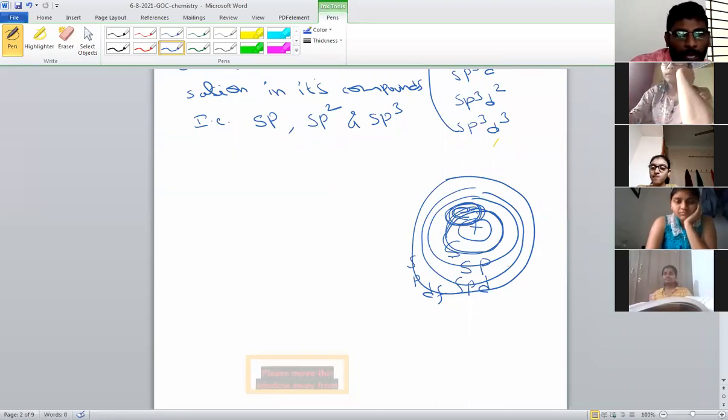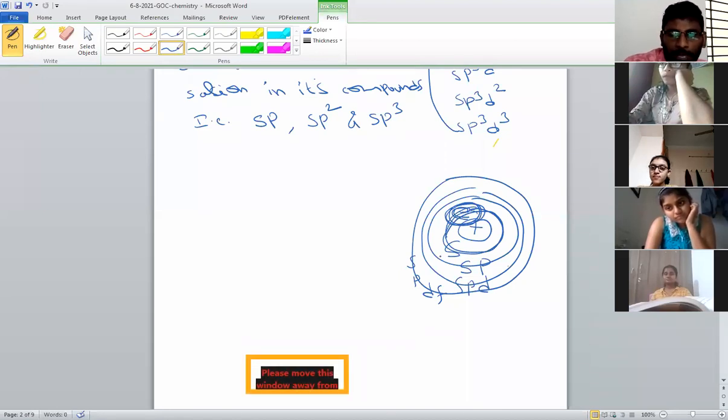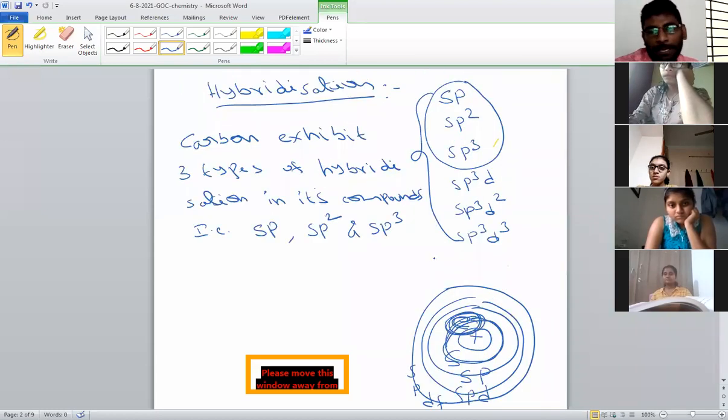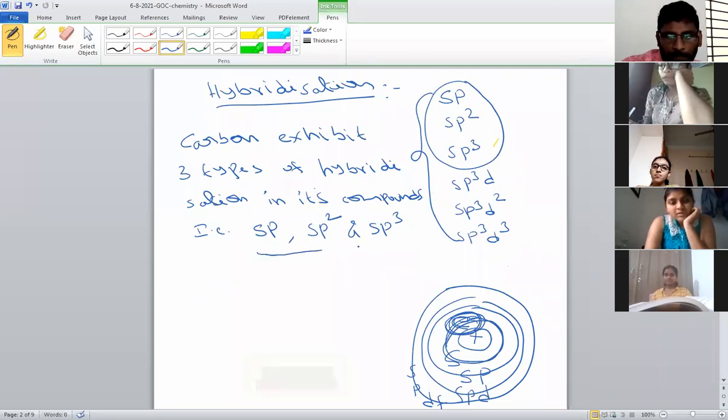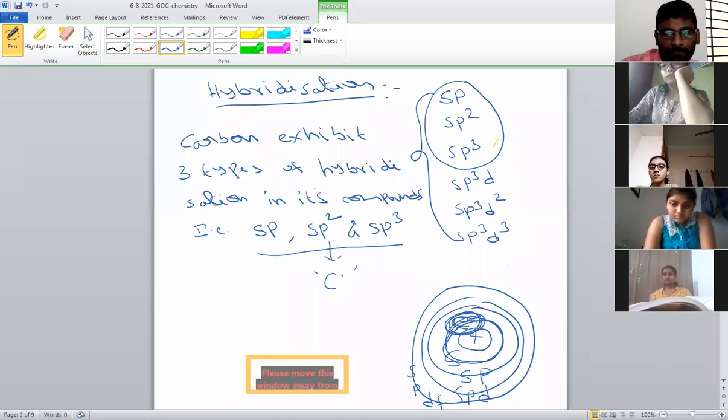When we mix these orbitals, we get hybrid orbitals, and these hybrid orbitals are denoted with sp, sp2, sp3, sp3d, sp3d2, sp3d3. So all these are hybrid orbitals. Among these hybrid orbitals, carbon contains only 3 hybridizations. What are they? sp, sp2, sp3. This is for which atom? Carbon atom. Carbon atom exhibits 3 types of hybridization in its compounds. What are they? sp, sp2, sp3.